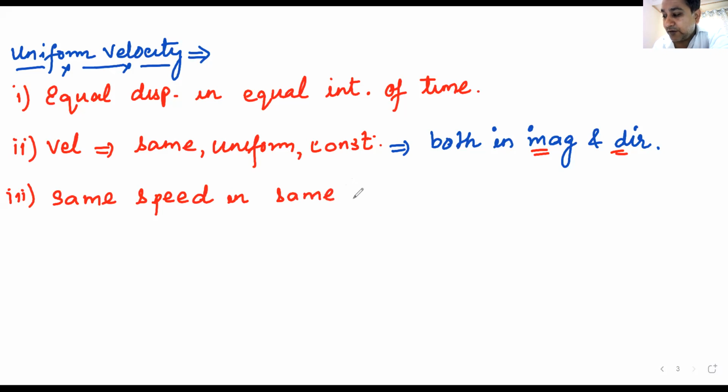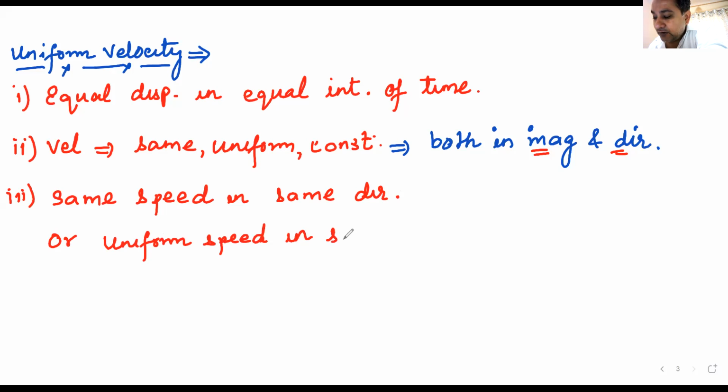Now you're getting my point. Same speed in same direction. That is uniform velocity. Now this same speed can be written as uniform speed. If a body is moving with uniform speed in the same direction, do we understand what is uniform velocity now and how it is related with uniform speed? If you move in the same direction with the same speed, you can call yourself as moving with uniform velocity.